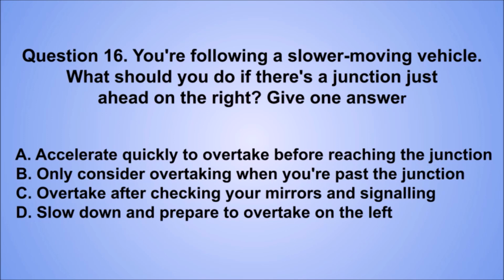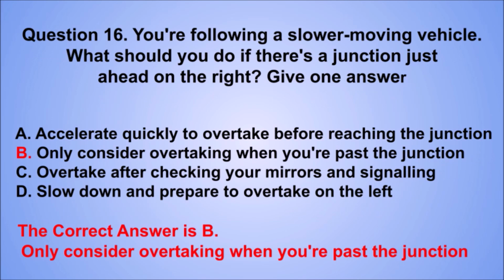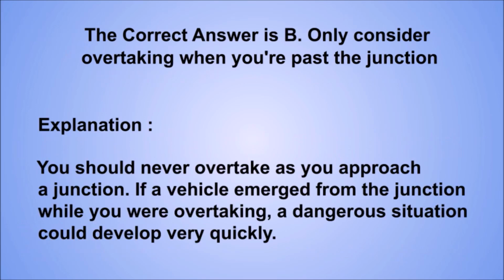Give one answer. A. Accelerate quickly to overtake before reaching the junction. B. Only consider overtaking when you're past the junction. C. Overtake after checking your mirrors and signaling. D. Slow down and prepare to overtake on the left. The correct answer is B. Only consider overtaking when you're past the junction. Explanation: you should never overtake as you approach a junction. If a vehicle emerged from the junction while you were overtaking, a dangerous situation could develop very quickly.